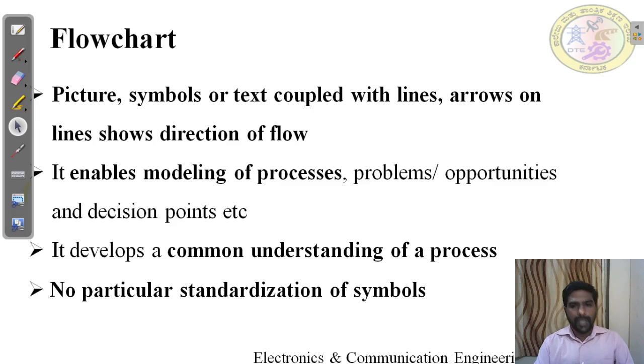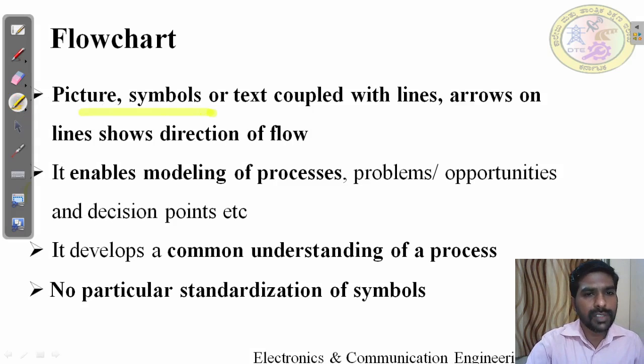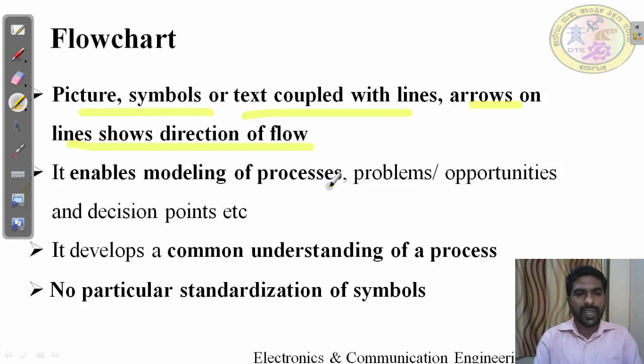That is called a flowchart. Here, flowchart means pictures, symbols, or text coupled with lines and arrows, where the line shows the direction of the flow. Everything you would tell in some written language is written in terms of pictures, symbols, or text. Even there may be some words, text coupled with lines and arrow marks. All these things are written in a pictorial form. That is a flowchart. We know there is a saying that one picture speaks more than 1,000 words. You have already heard this. It means one picture is capable of conveying 1,000 words.